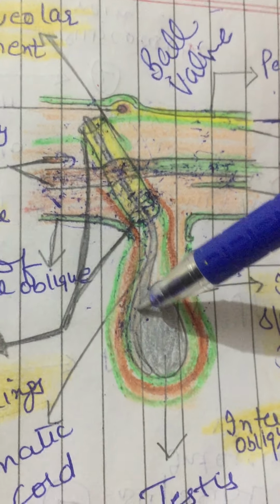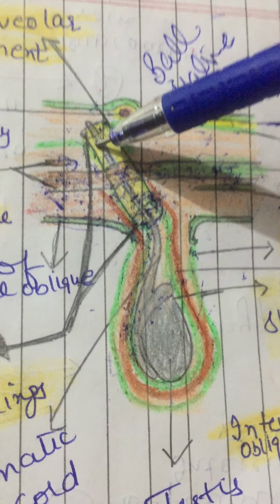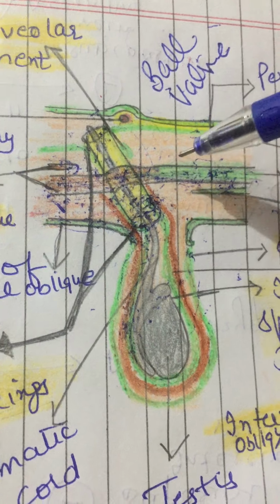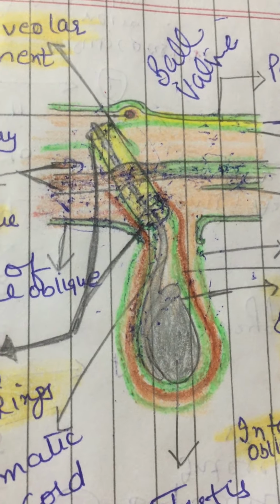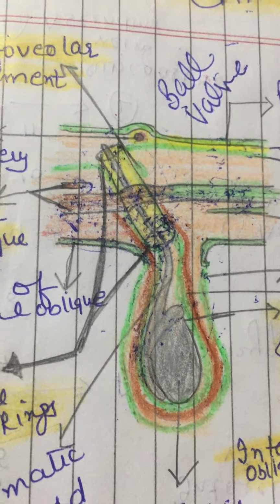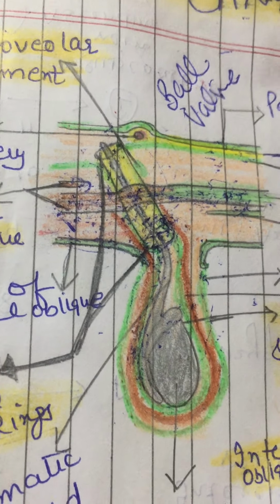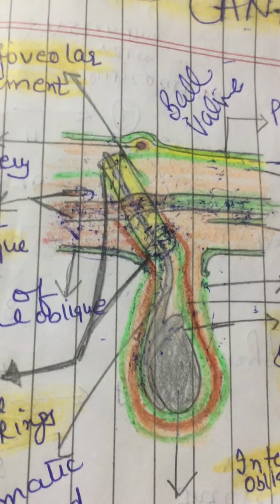The direct one occurs through Hesselbach's triangle. So Hesselbach's triangle is nothing but, we have two types of hernia: direct hernia or oblique hernia, indirect hernia or oblique hernia, direct hernia, right?